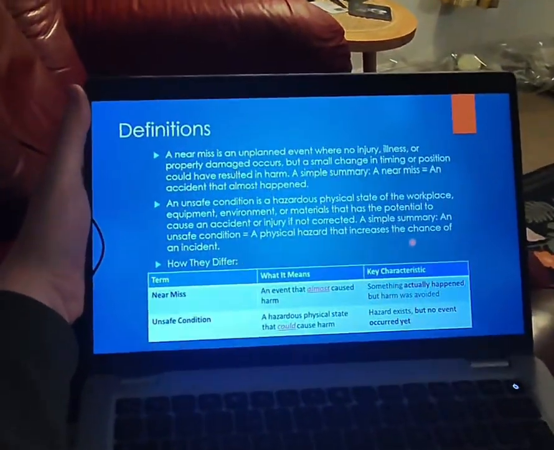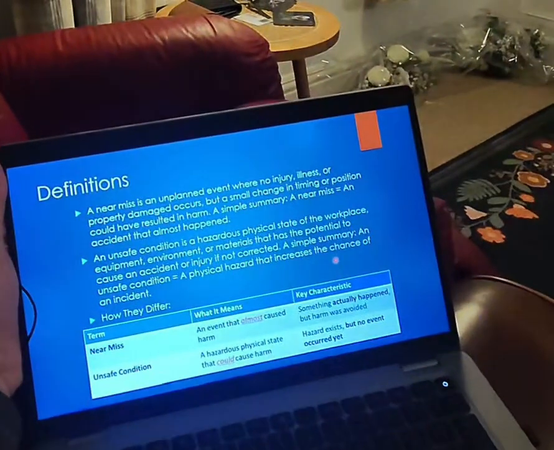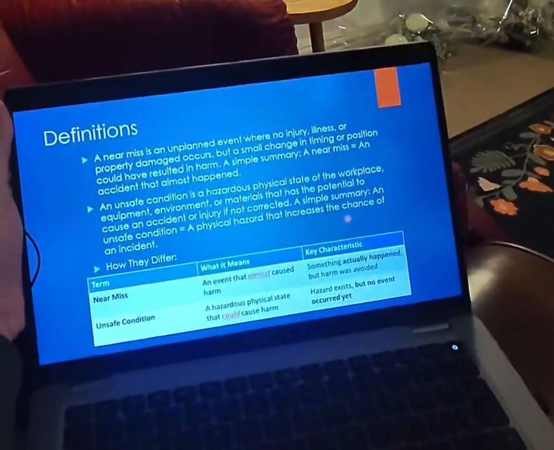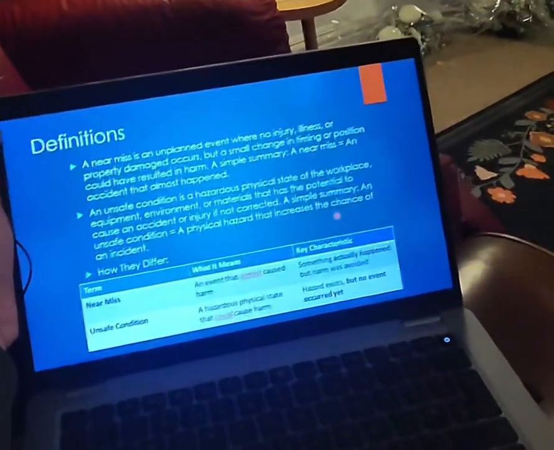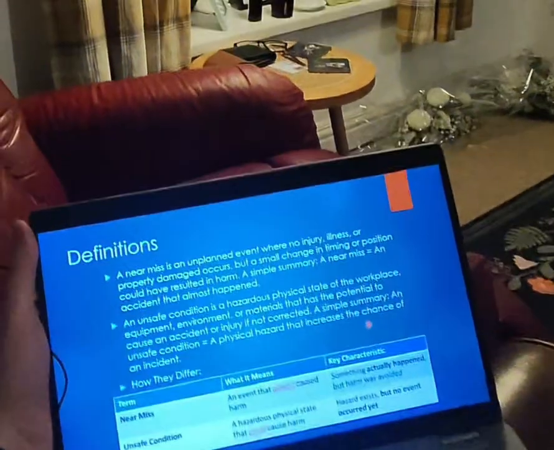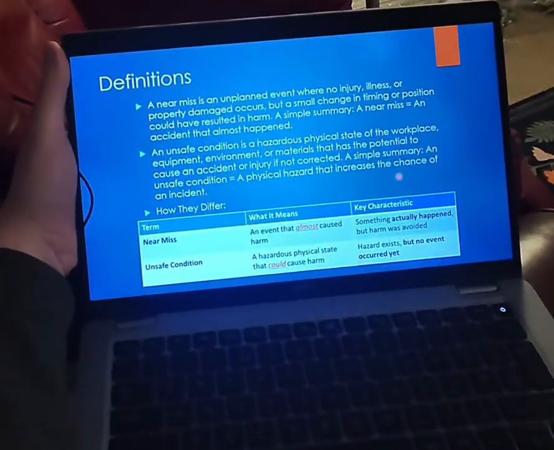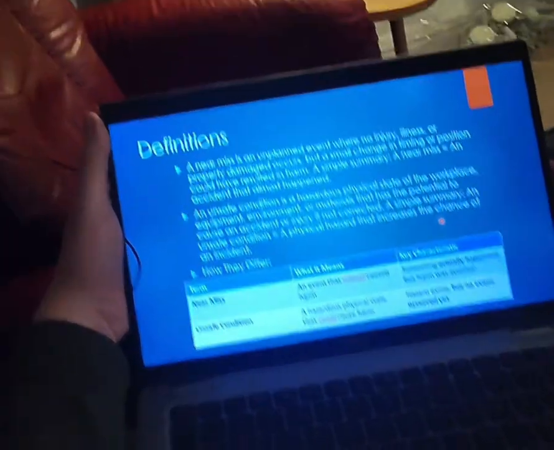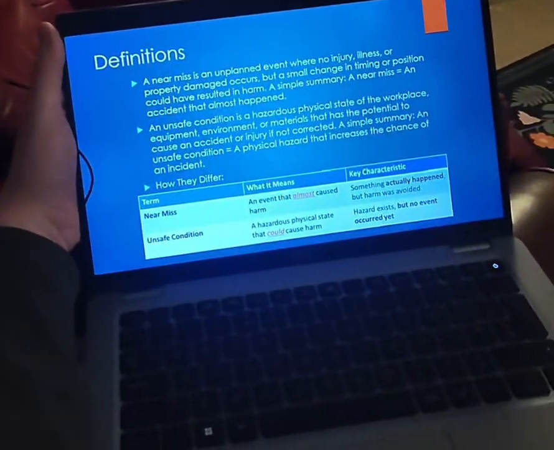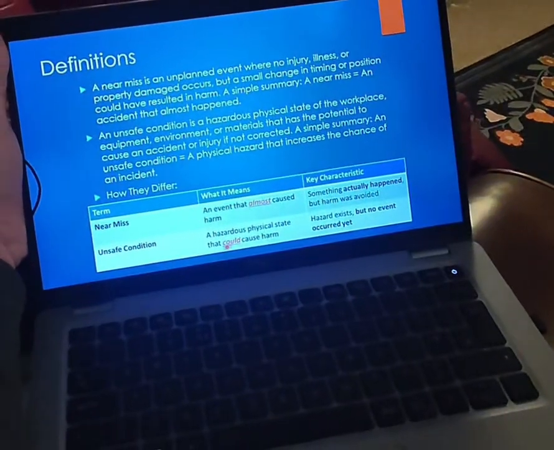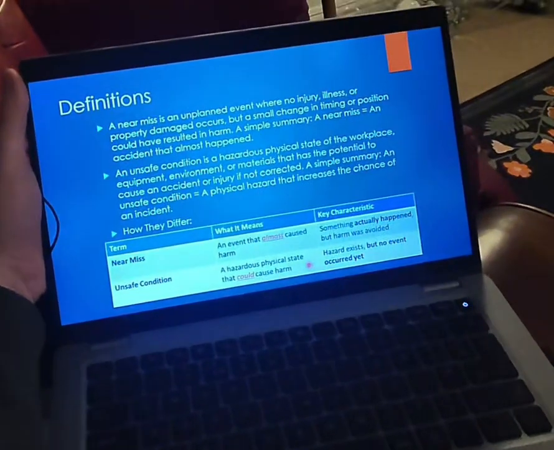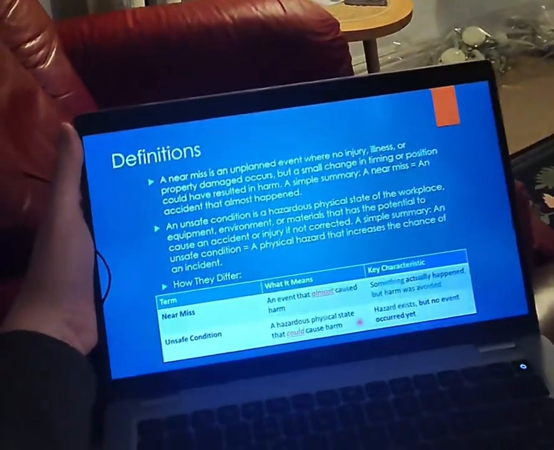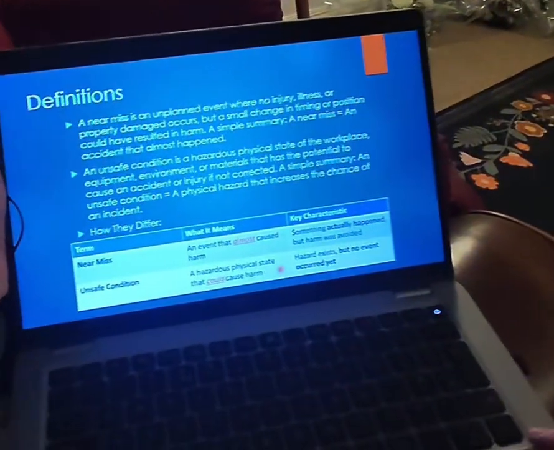So near miss, what does that mean? That is an event that almost caused harm. And the key characteristic of that is something actually happened, but the harm was avoided. Whereas an unsafe condition, that means a hazardous physical state that could cause harm. So the hazard does exist, but there's been no event. An event hasn't occurred yet.